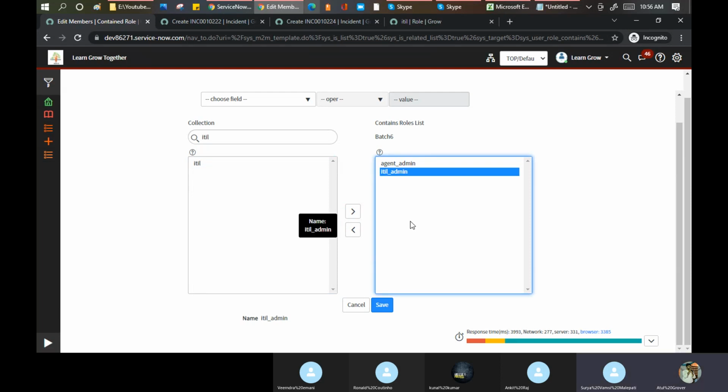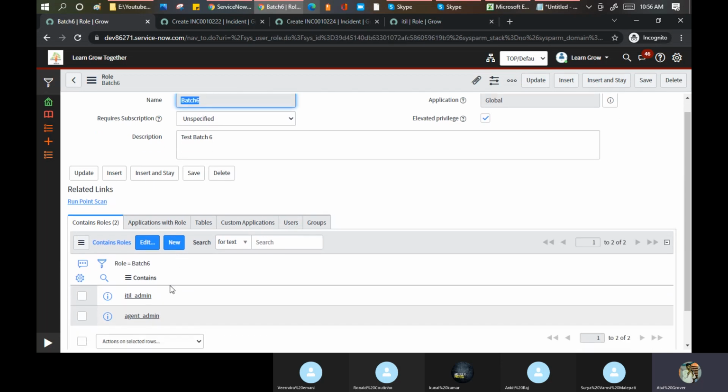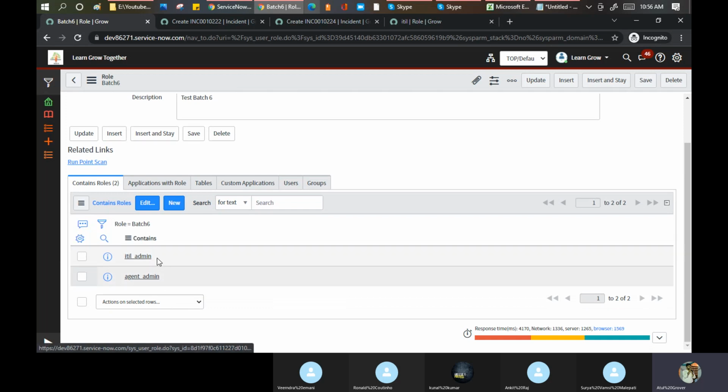And the other purpose of creating a custom role means, instead of giving 100 roles to a group, better create a custom role and put all the roles in that only. So it is like a parent role, I can say, making a bucket for the roles specifically here. So now if you provide this role to any user, they will get these 2 roles as well. Now if ITIL admin has some contains roles, they will get those roles as well.